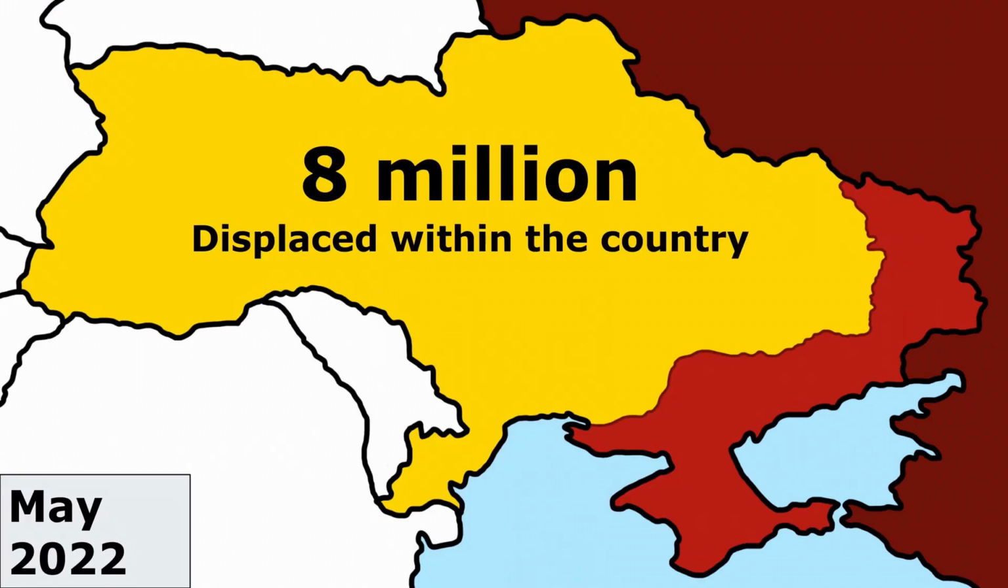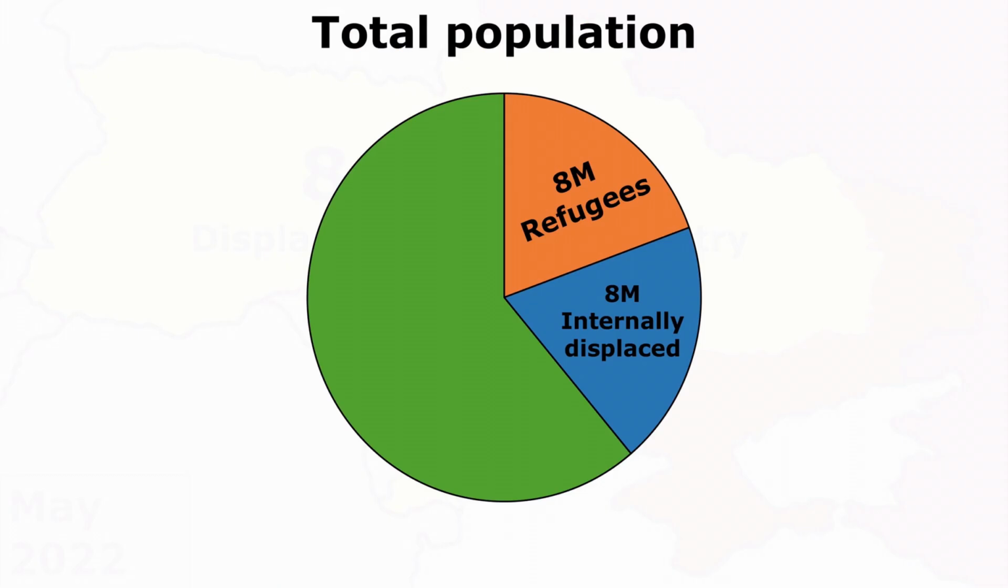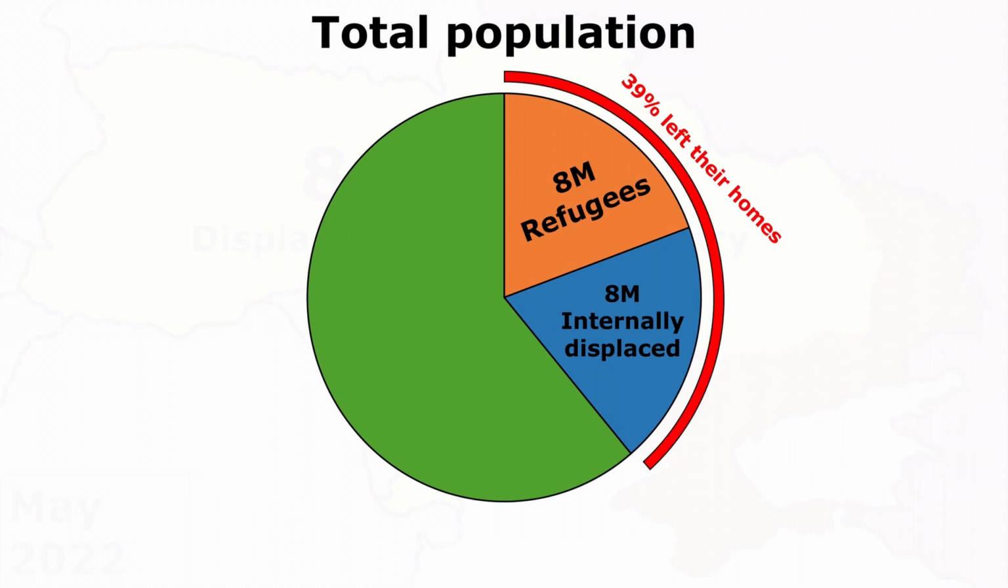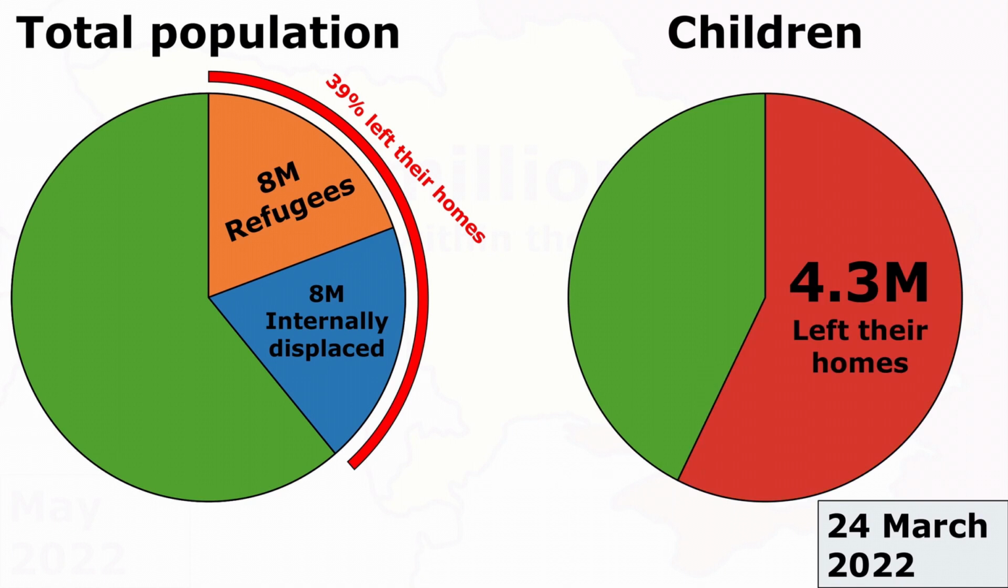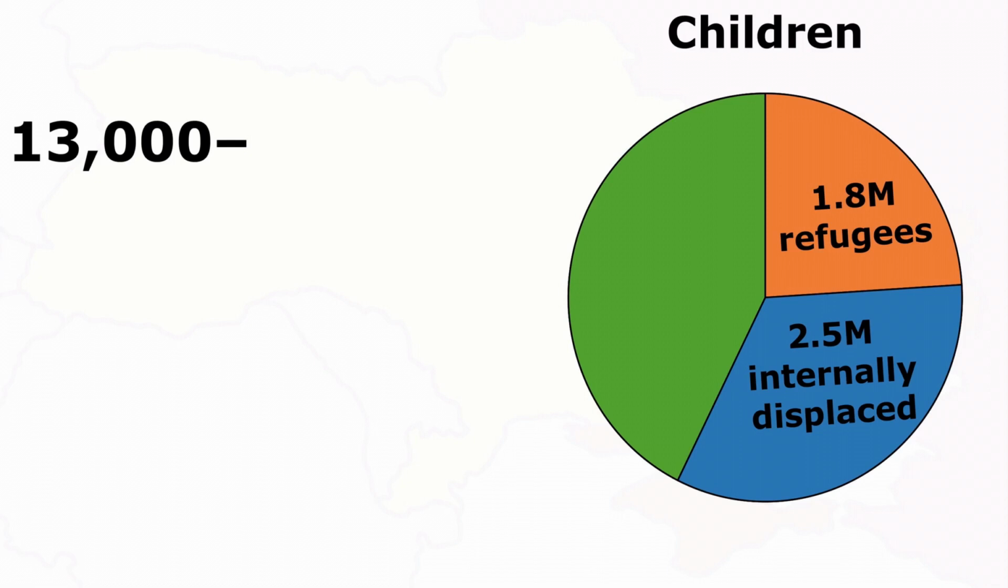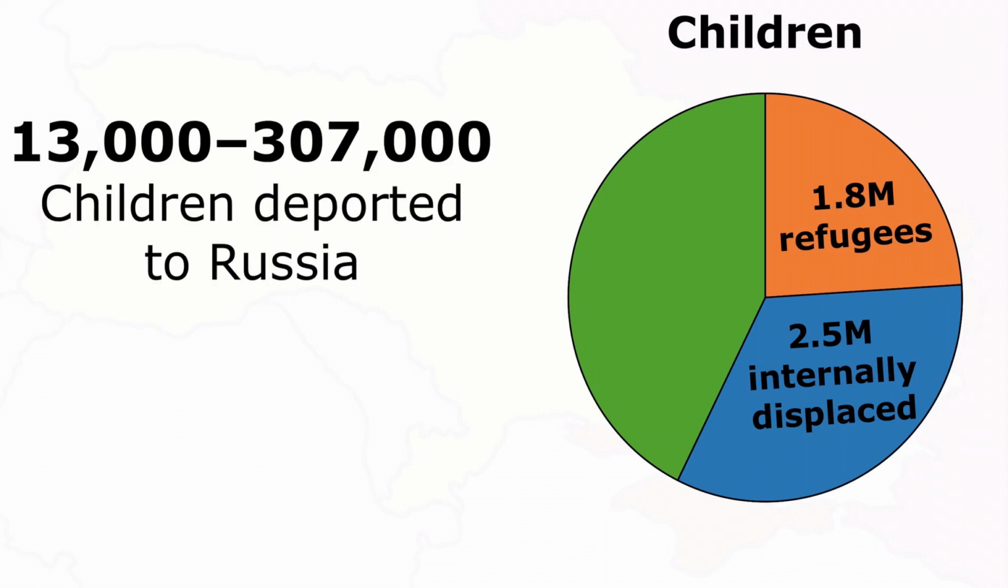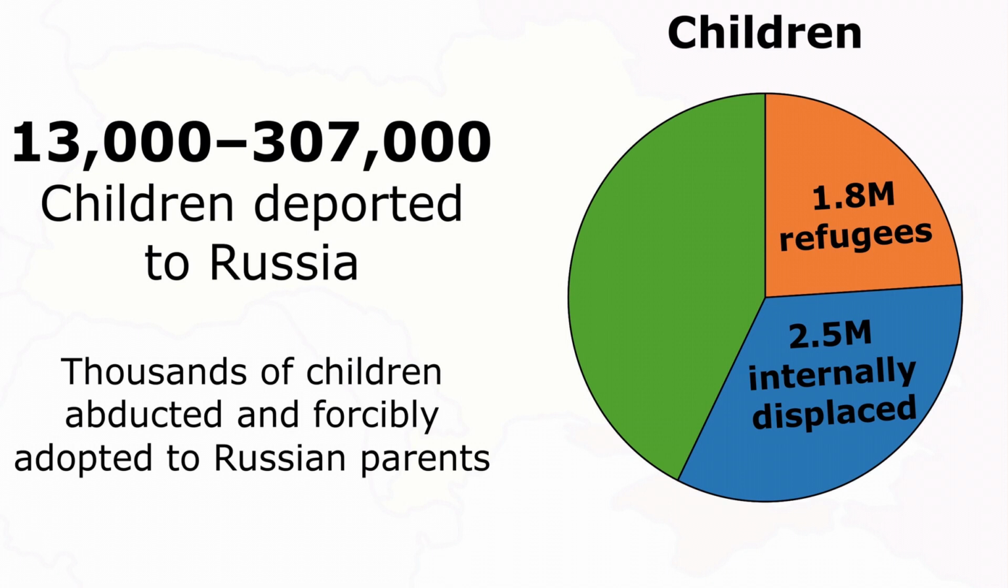By May, 8 million Ukrainians had become internally displaced, meaning they've lost their homes, but they still remain within the country's borders. In total, 16 million Ukrainians have lost their homes, about 39% of the country's population. In the first month of the war, out of Ukraine's almost 8 million children, 4 million lost their homes, of whom around 2 million fled the country. Between 13,000 and 300,000 Ukrainian children have been deported to Russia, and thousands have been forcibly adopted to Russian parents.